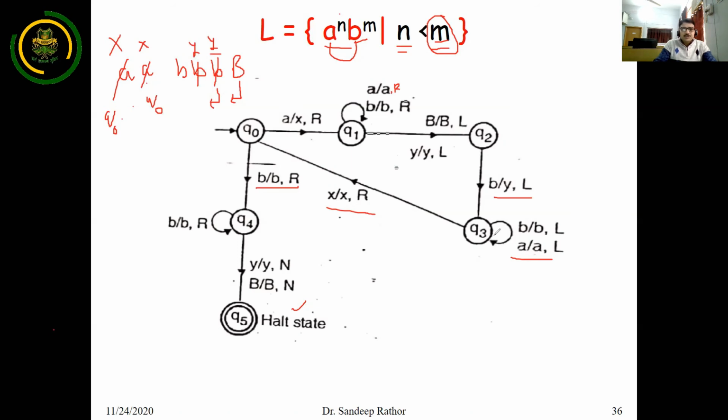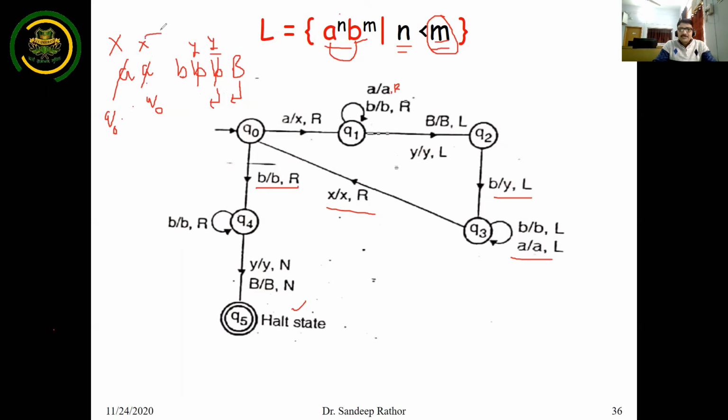Now you are in state Q3. You find B here, so just keep it as B and direction of head will be left. Now again you are reading X. As you read this X, just keep it as X and direction of head will be right.